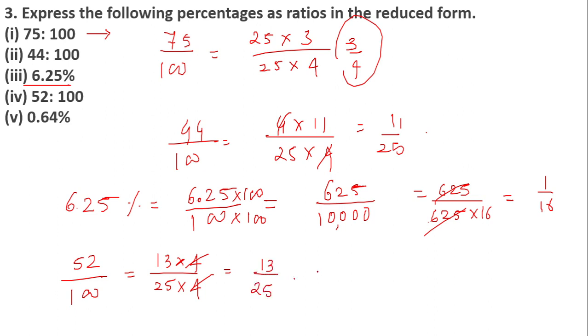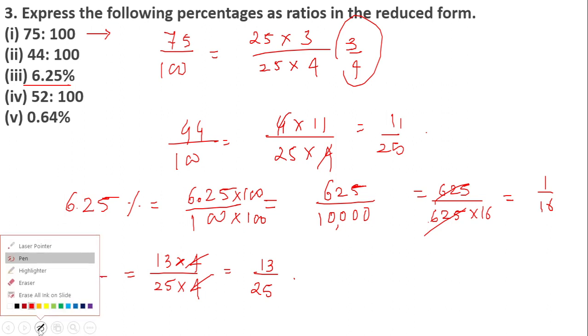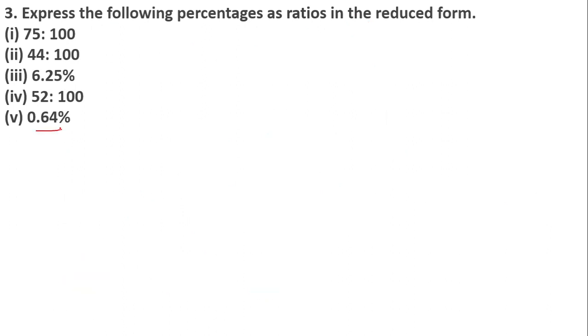Okay, again 0.64 percentage is very simple. Try to solve this as homework, the same one which we did in question number 3. So what you have to do is 0.64 divided by 100, remove the point. For removing the point, you have to multiply the numerator and denominator by 100 and then try to find out the reduced form. Okay, moving on to the next question, students.